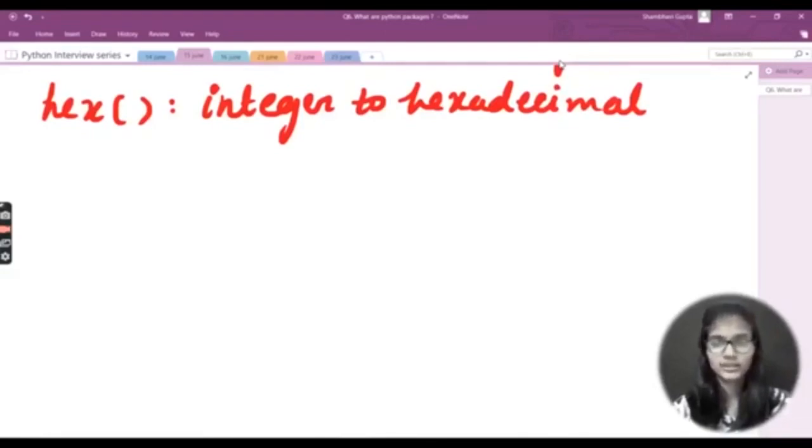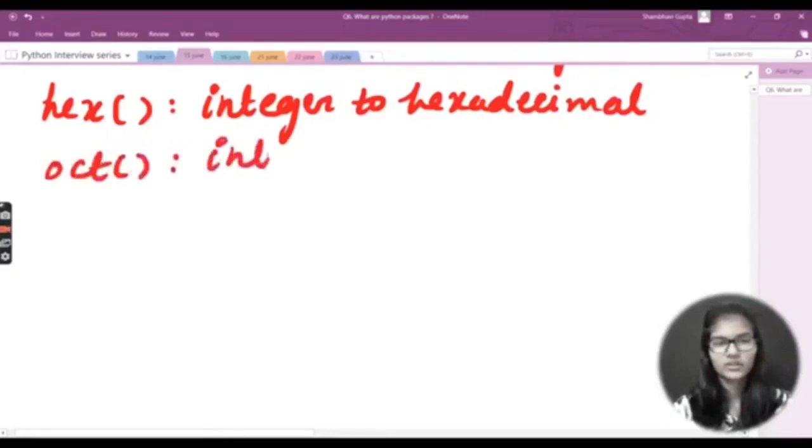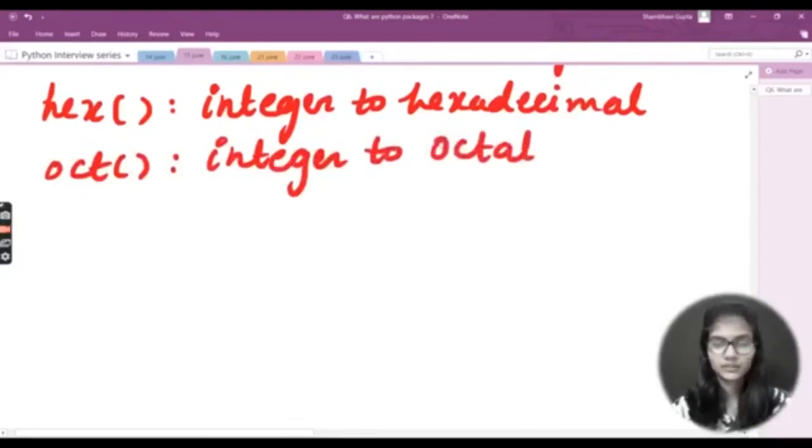Similarly, we have oct, which converts an integer to octal. So these are the number system functions which are helpful for converting one into another.